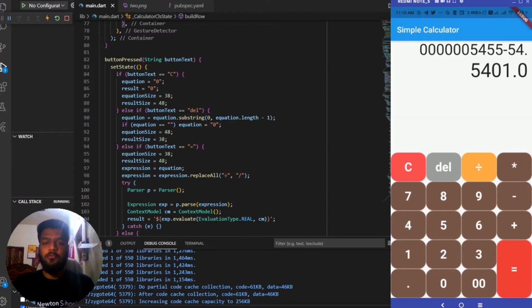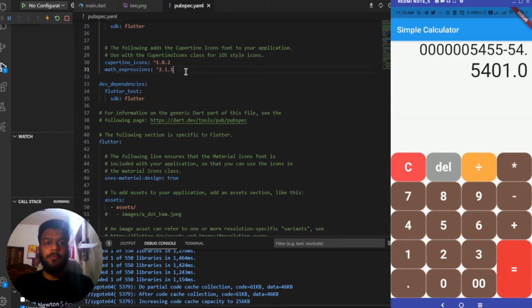You can see over here that I have switched my screen and opened the app which we developed in the previous video, the calculator app. We'll be starting with this app, and we'll be adding the music player feature inside this app only. Let me start by adding a dependency which we'll be needing for this app. I'll go to the pubspec.yaml file and remove this maths expression as we won't be needing it anymore, and in place of this, I'll add the audioplayers dependency. I'll go on Google, type audioplayers Flutter, copy the code under the installation, paste it over here, and hit Ctrl S so that the dependency is fetched.